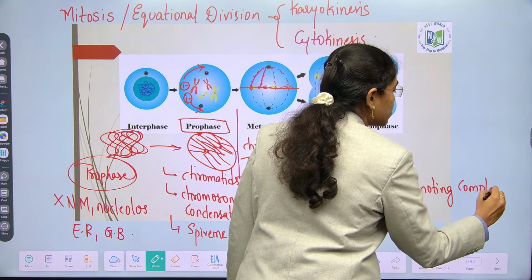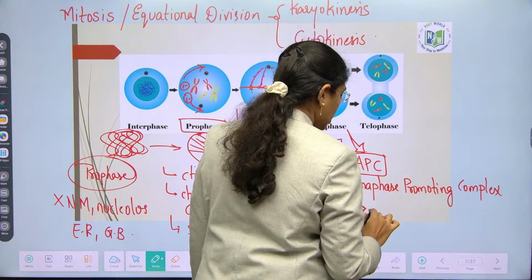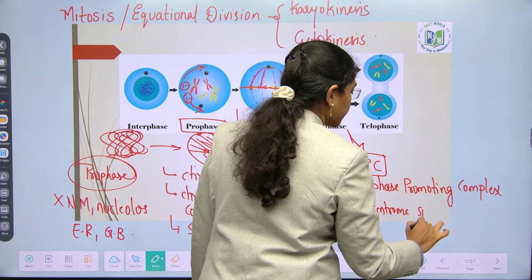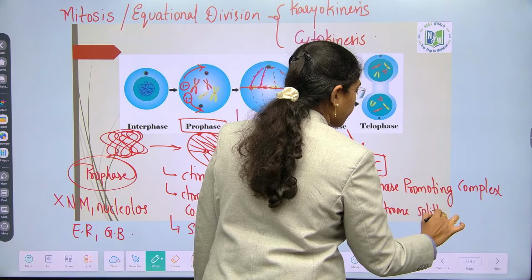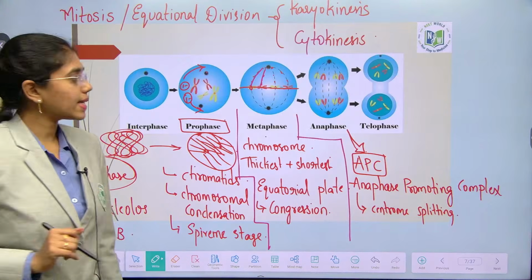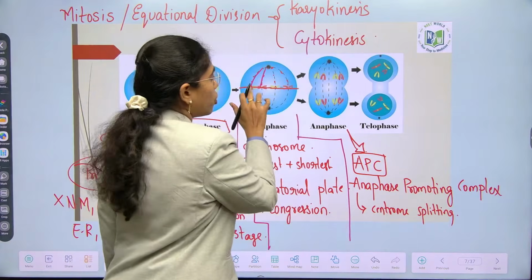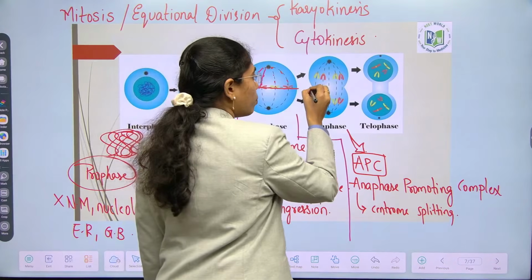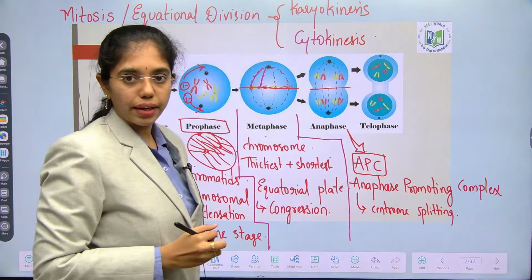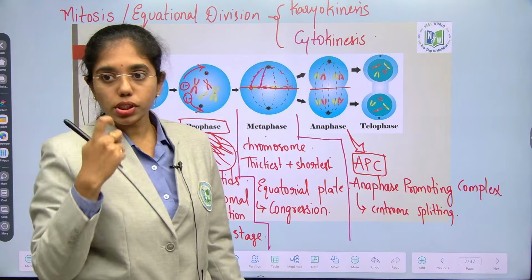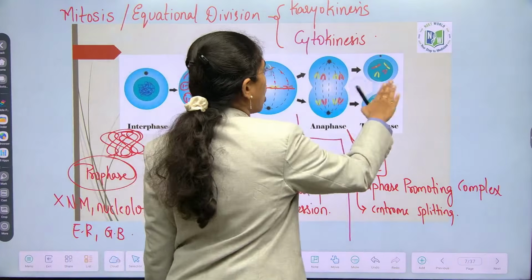This helps in centromere splitting. For example, see here, centromeres are all in the equatorial plate, right? Now, centromere splitting will be triggered at the center, where the two arms of the chromatids will move towards the opposite poles.